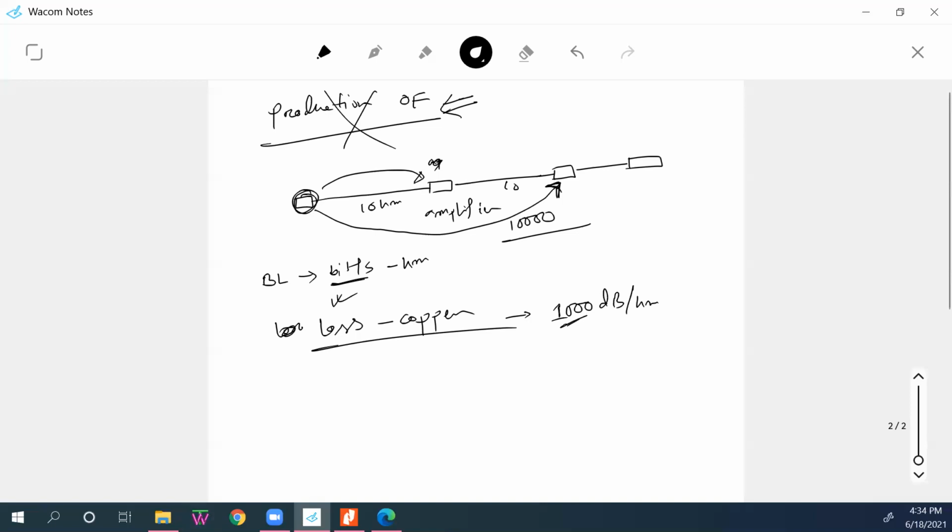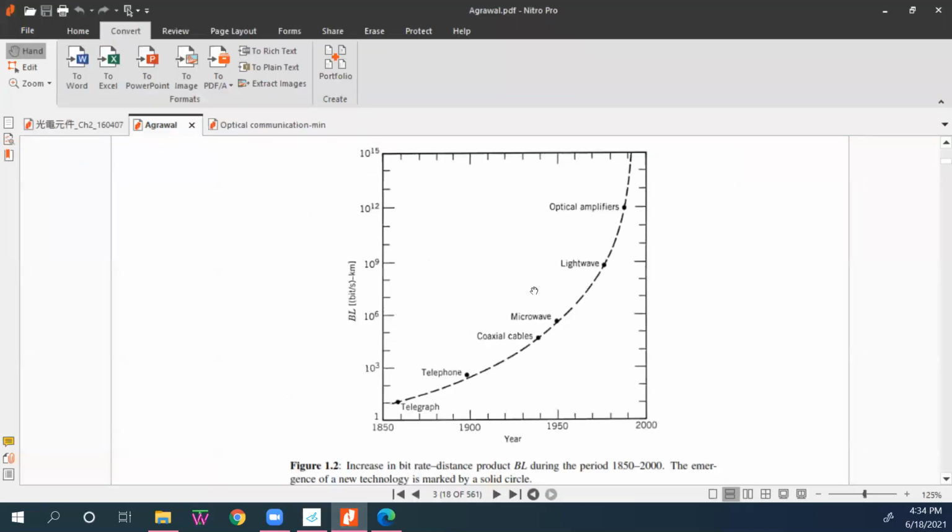Then when we go from copper to the microwave, this is free space propagation. When we go from copper wire to microwave, our BL product increases. This is a good one for us, right? Which is here, microwave. Of course, technology has increased a lot. This is not yet sufficient. Then we are in the light wave, the predecessor of optical fiber communication, which started here.